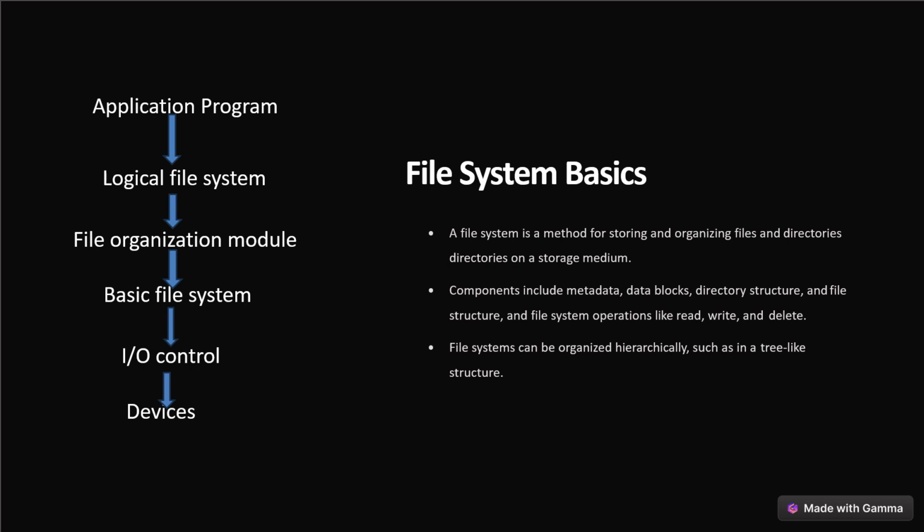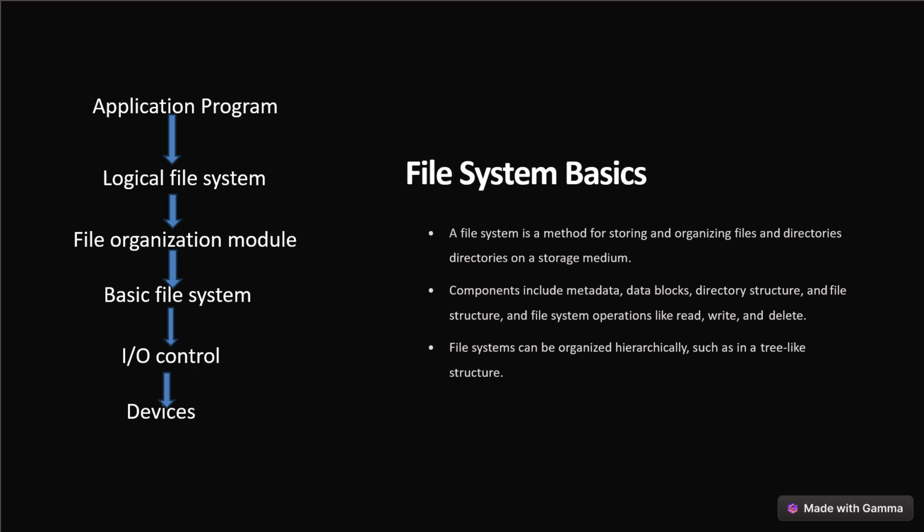When an application program asks for a file, the first request is directed to the logical file system. The logical file system contains the metadata of the file and directory structure. If the application program doesn't have the required permissions for the file, then the layer will throw an error. The logical file system also verifies the path to the file.